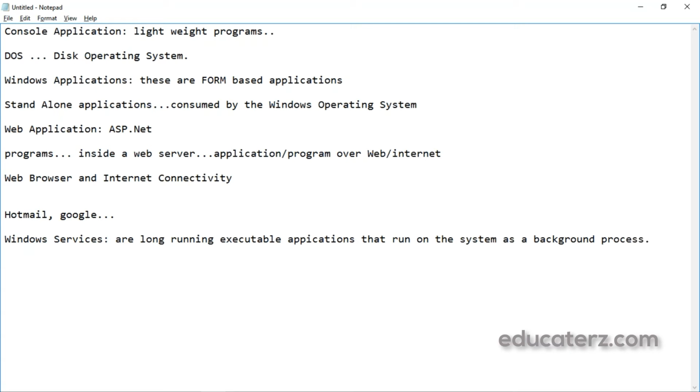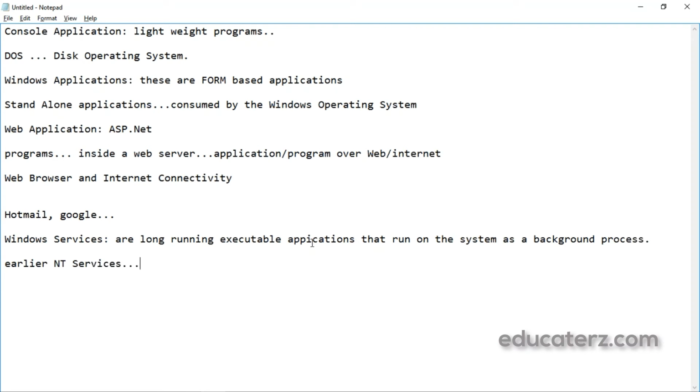So the Windows service executes within a separate Windows session created specially for each Windows service. So there will be no disturbance for the other Windows services. These services do not have a graphical user interface and are ideal for running on the server. Windows services were earlier called NT services.